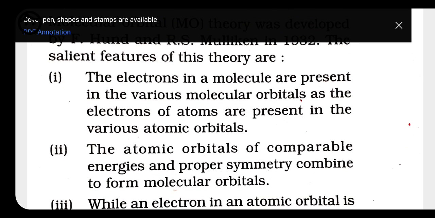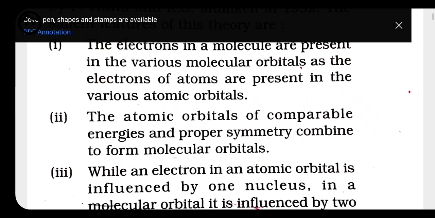So it is formed like valence bond theory. It starts with atomic orbitals. The atomic orbitals overlap, and a new orbital is going to form, which is called the molecular orbital. Whenever any molecular orbital is going to form, the atomic orbitals lose all of their identity. They do not have their individual identity. So a molecular orbital can be defined as: when two atomic orbitals combine, they lose their identity and form new orbitals. These new orbitals are called molecular orbitals.